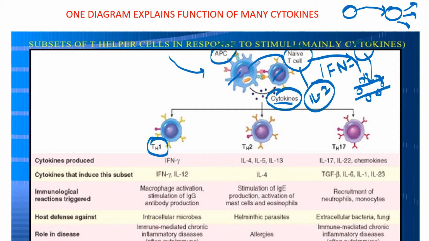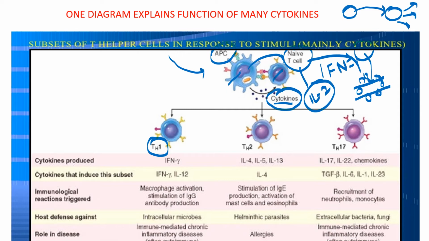Okay, so the phone call is very similar to the cytokine molecules, which are acting as messengers and helping the other cells to get activated and modulate their function. So I hope you understand what exactly cytokines are. These are the messenger molecules which provide a message from one cell to another that, see, a foreign agent has invaded into our body, you should get activated, and you release your molecules further so that our body is able to evade this foreign agent. So you have to remember these three subsets.